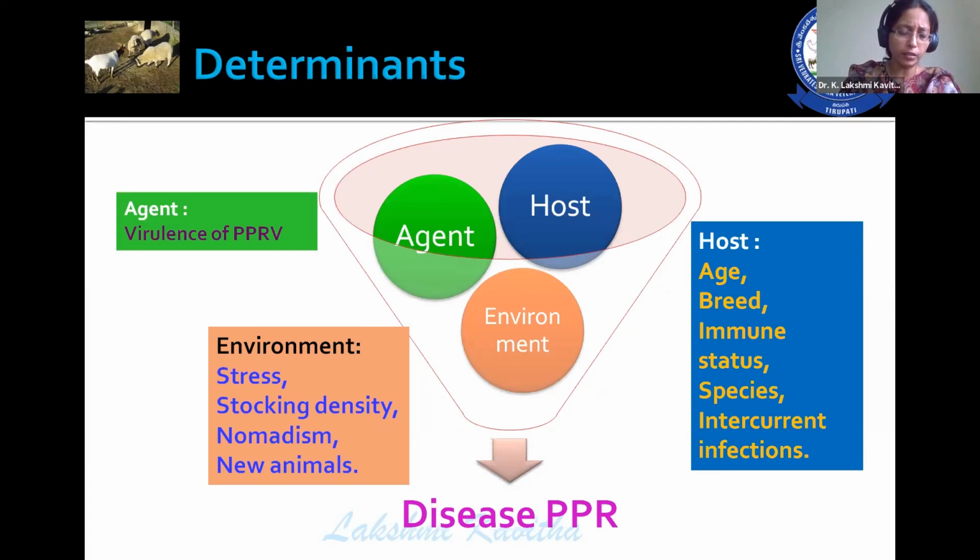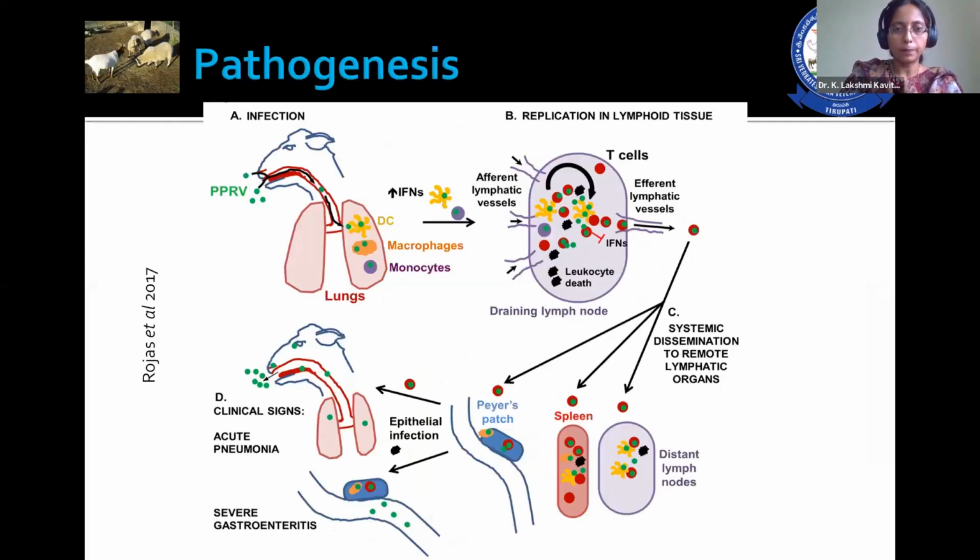Environmental factors are stress, stocking density, nomadism, and new animals. New animals play an important role for the occurrence of PPR in the herd. Then host factors: age, young animals are more susceptible, breed, immune status of these animals, species, current infections. All these things favor the occurrence of disease.